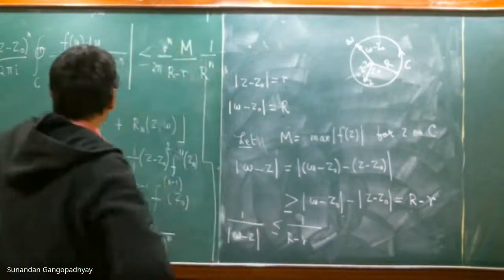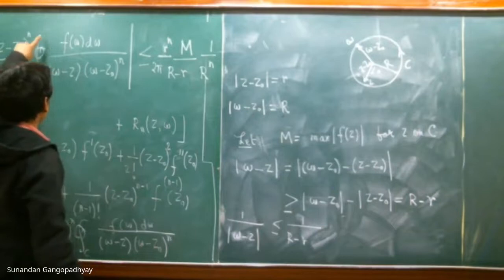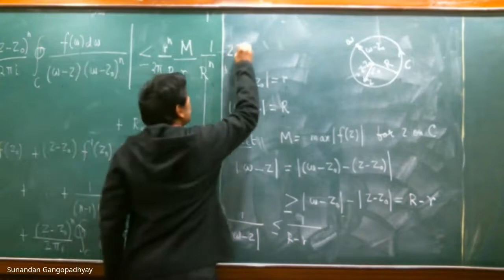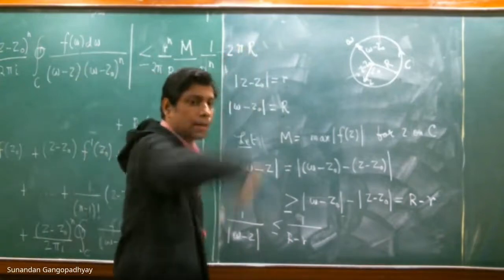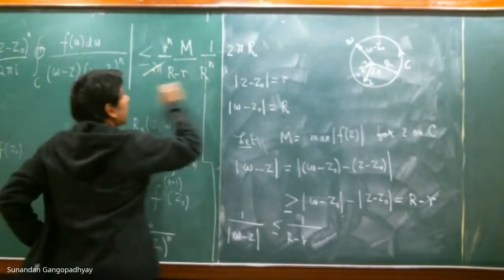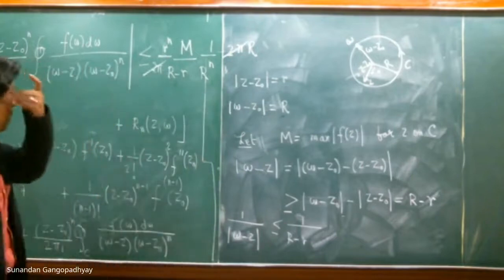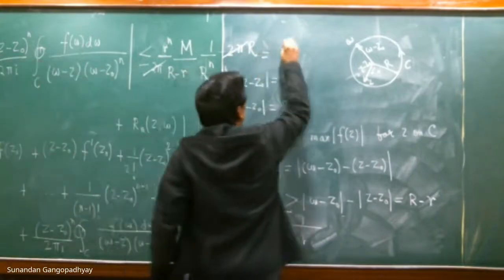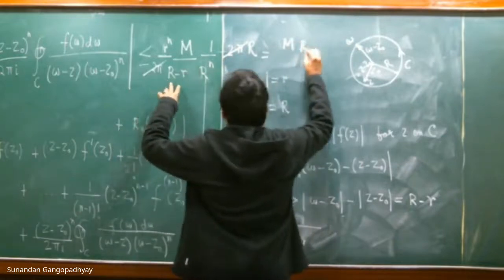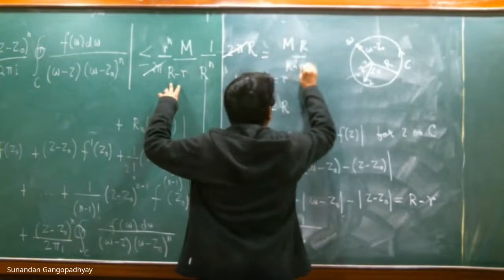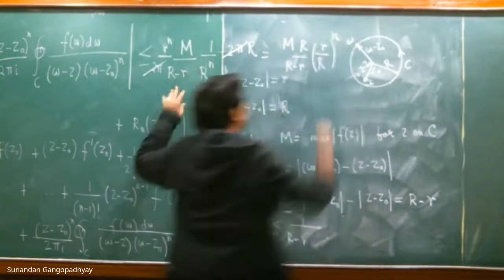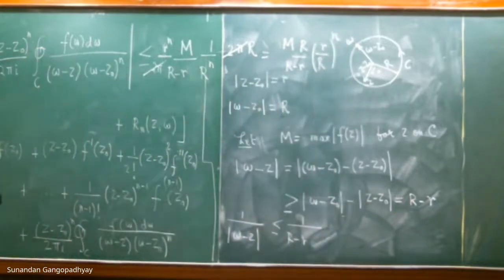And so everything has gone out, and you are left with only the contour integral of dw. And what will that give us? That will give us a simple 2πR, the circumference. So this 2π and this 2π cancel. So this is equal to M R by (R − r) by R to the power of n, with r to the power of n.